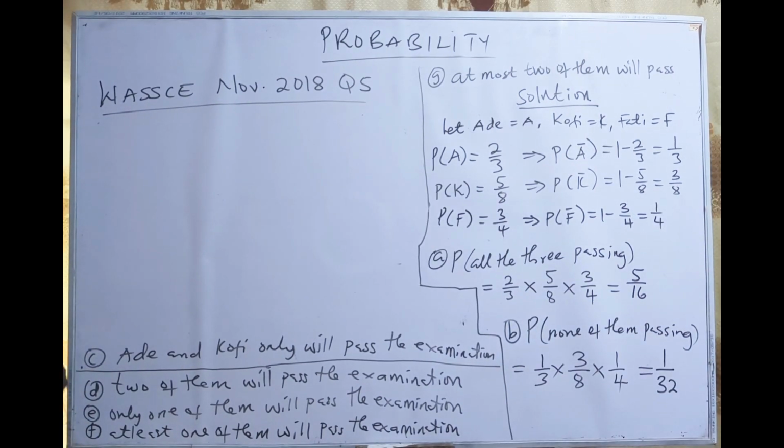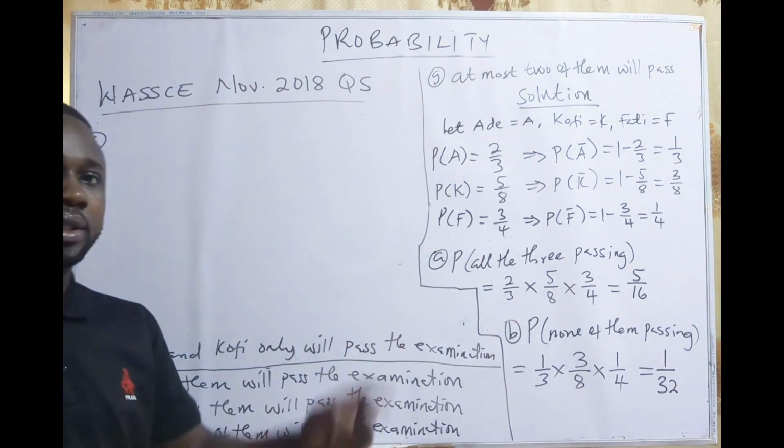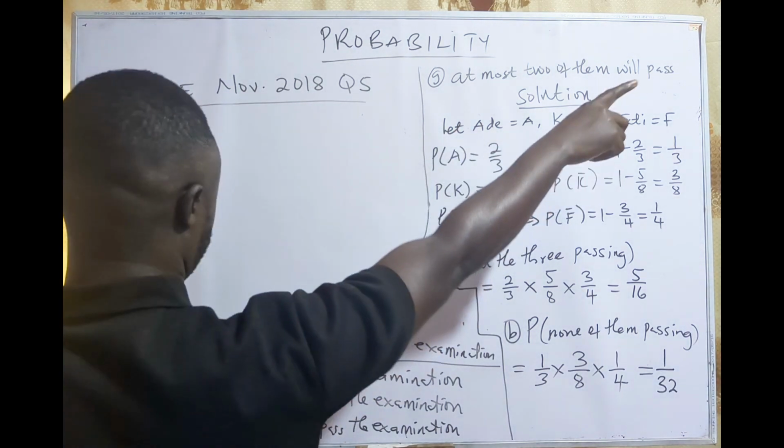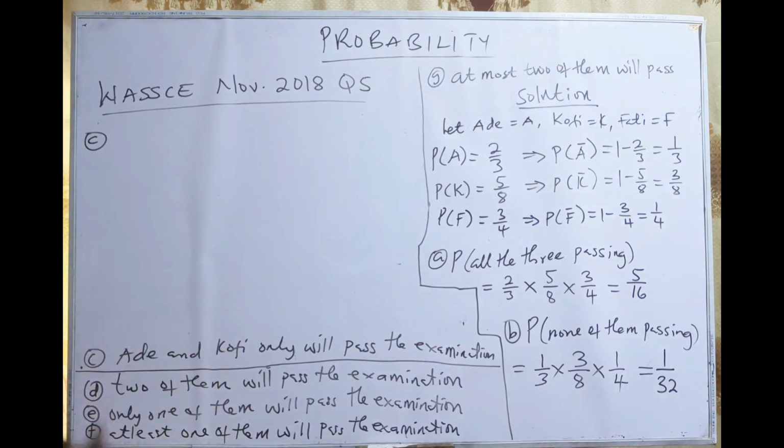Let's look at the C, the third question. Ade and Kofi only will pass. Okay, so here what it means is that the 3 events all have to happen, or they are all happening. So if Ade and Kofi only will pass, then it means that there's one person that is going to fail. We have Ade, Kofi, then it is Fatih that will not pass. So Ade will pass and Kofi will pass, and Fatih will not pass because it is Ade and Kofi only that is passing.